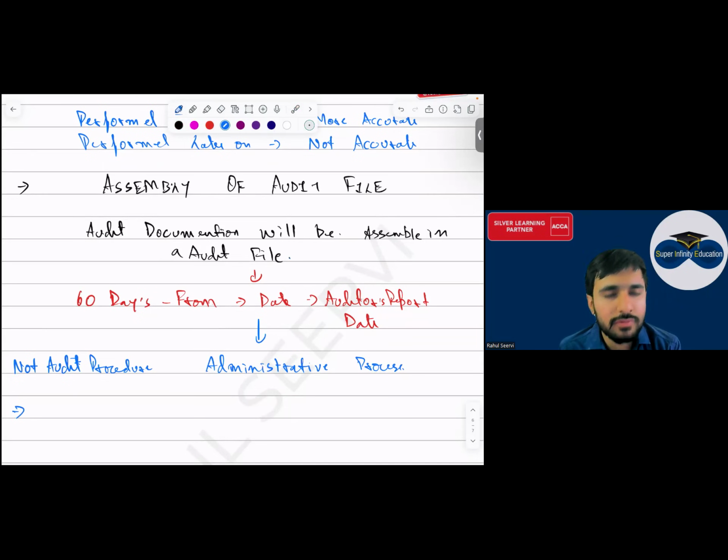You are gathering whatever you have done, you are just gathering that, and you have to gather this within 60 days from the date the auditor has given the report. And, sir, is this an audit procedure? No, you are not checking anything, you are only gathering. What are you gathering? Whatever work you did, you have to gather it. Simple.